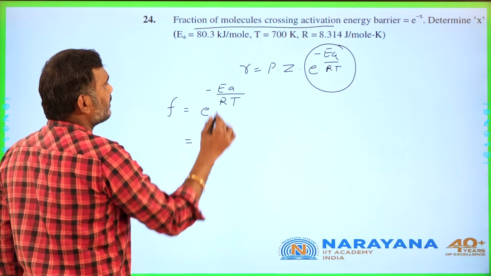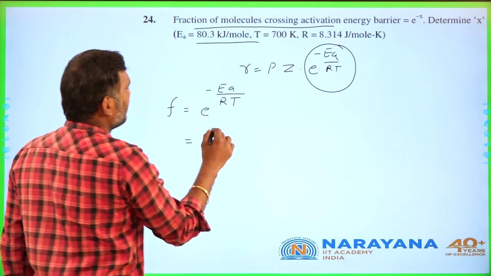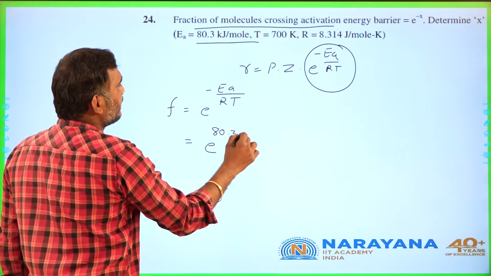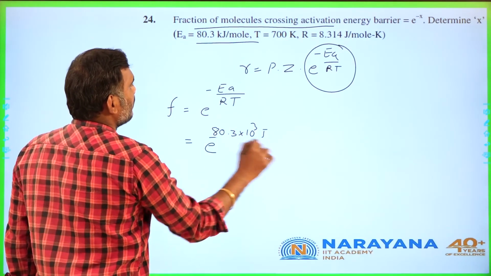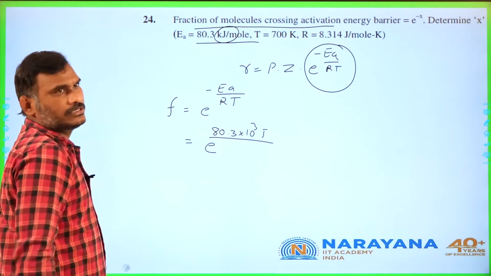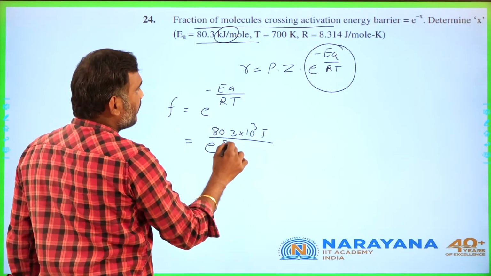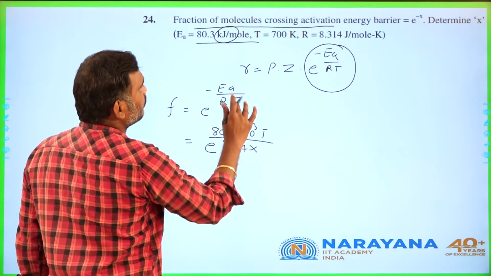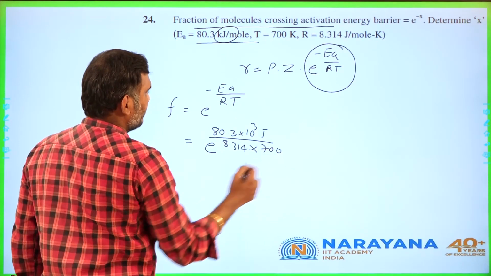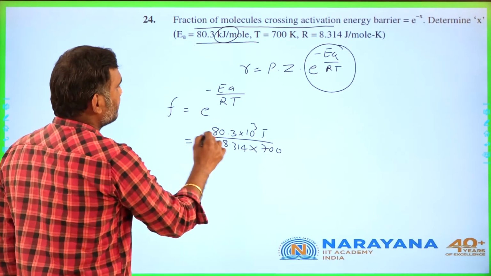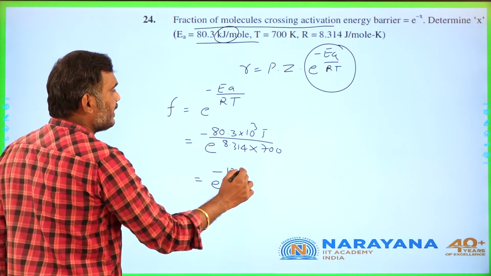That is e power Ea. Activation energy they given. What is that? 80.3 into 10 power 3 joules. Why? Because they given kilojoules. R value 8.314 joules into temperature 700. After doing so, you will get e power minus 13.8.